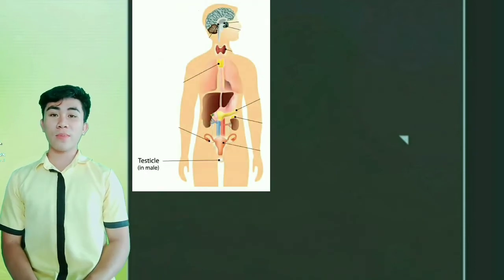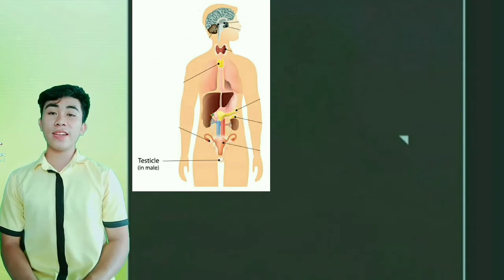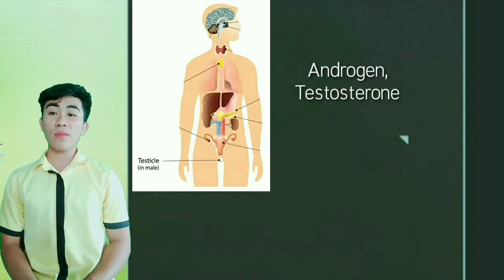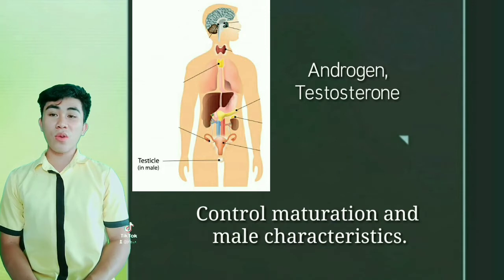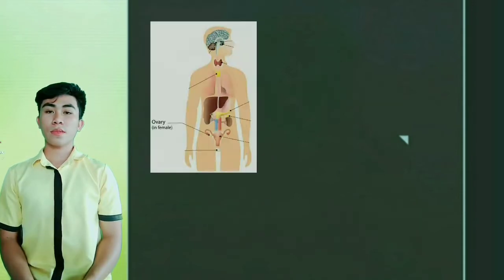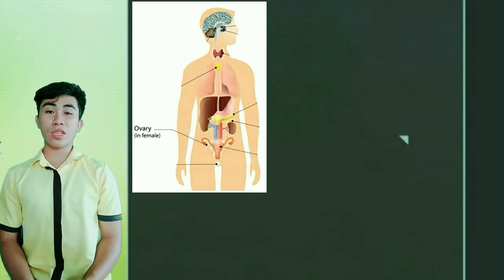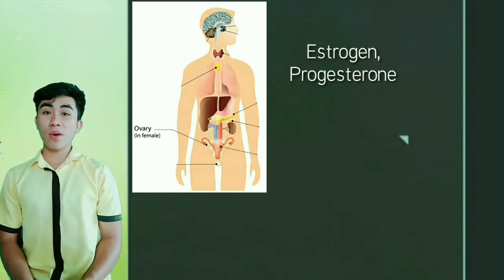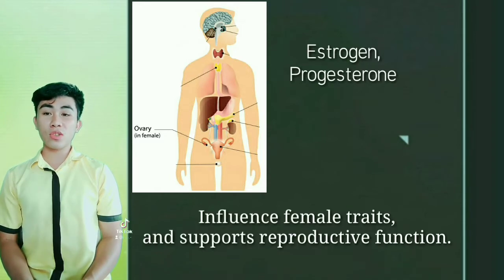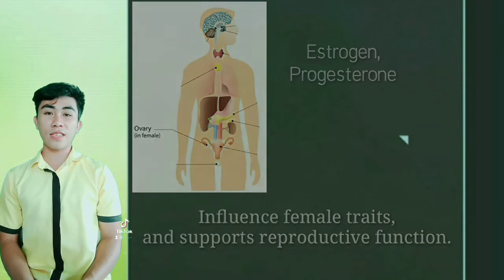The reproductive organ of the male, which is the testis, is located in the lower abdomen. It releases the hormones androgen and testosterone, which control maturation and male characteristics. The reproductive organ of the female, which is the ovaries, is located in the lower abdomen. It releases the hormones progesterone and estrogen, and it influences female traits and supports reproductive function.